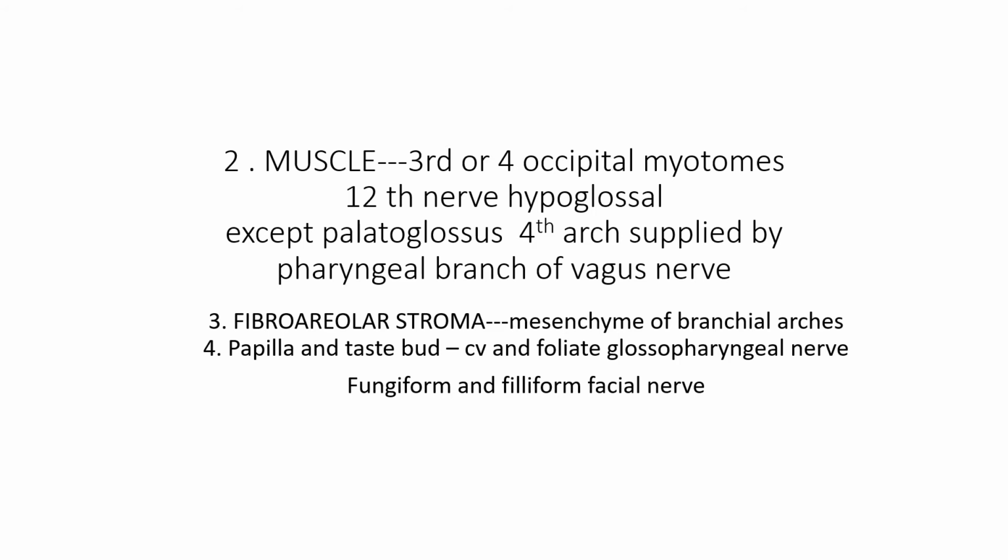The anterior two-thirds of the tongue develops from the first arch. The posterior one-third develops from the third arch. The posterior-most part, the epiglottic part, with its epithelium and connective tissue, develops from the fourth arch. The musculature, all intrinsic muscles except the palatoglossus, is from the occipital myotome, and the palatoglossus develops from the fourth arch. Papillae and taste buds develop as follows: circumvallate and foliate papillae, glossopharyngeal; fungiform and foliate papillae, facial. So these are the different derivatives of the tongue.